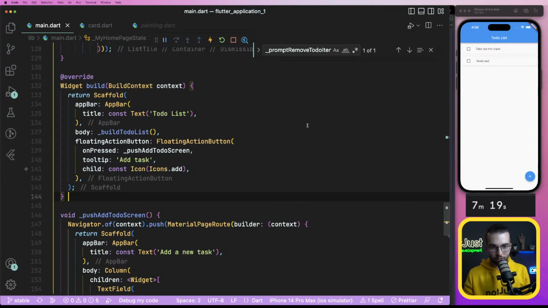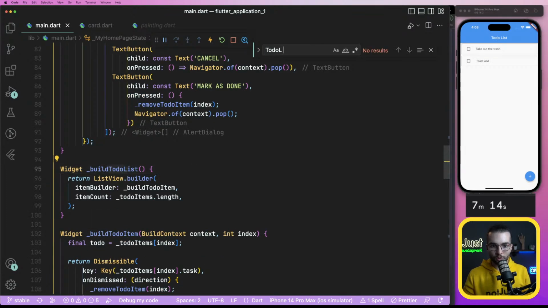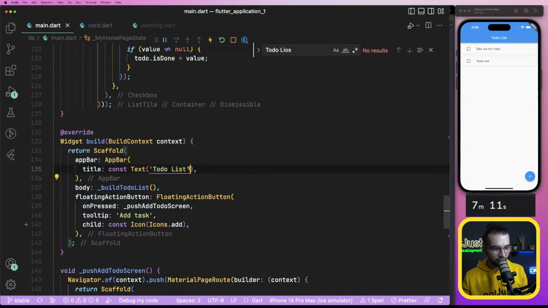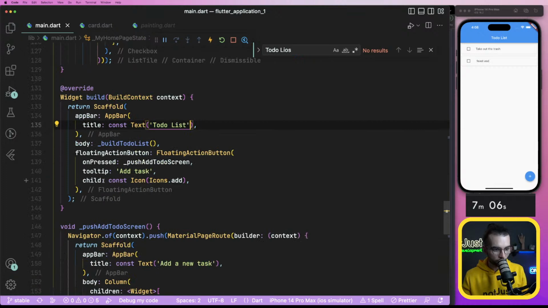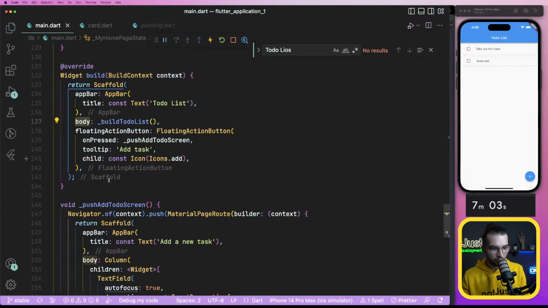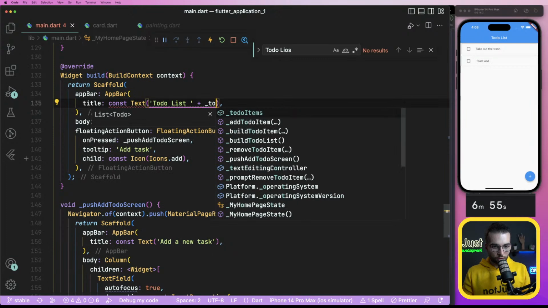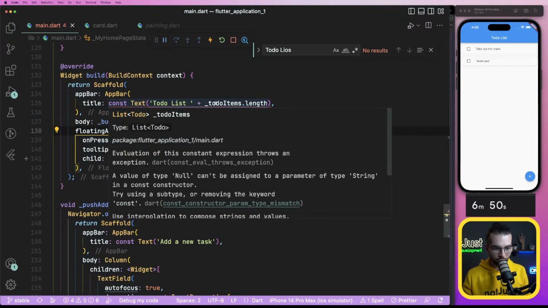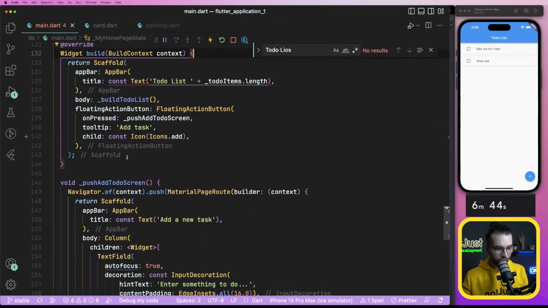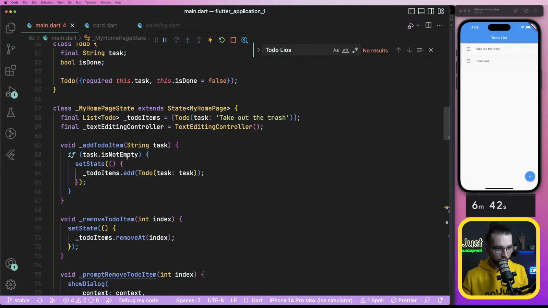What if in the title we do to-do list, to-do? If in the title, body, build in the title, what if I add here to-do items dot length? Will I be able to? Or is it in another? It should be here.